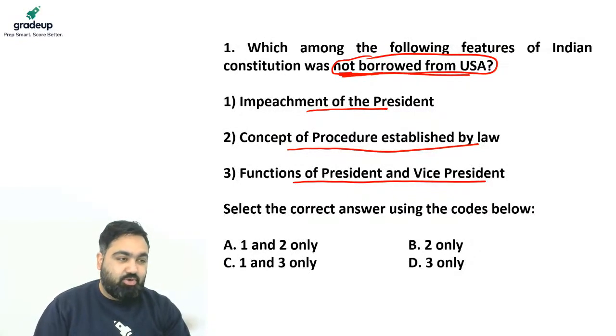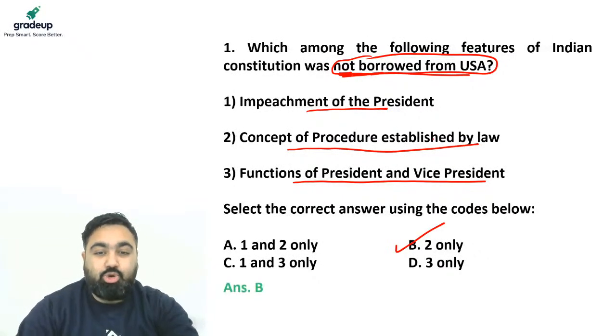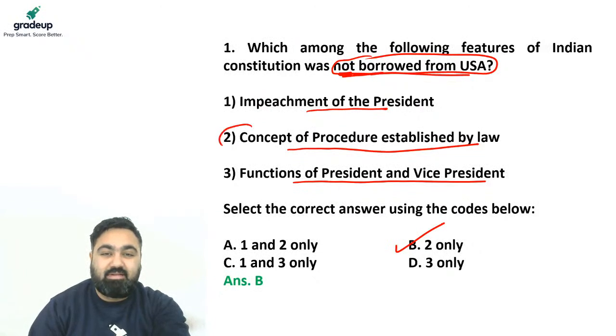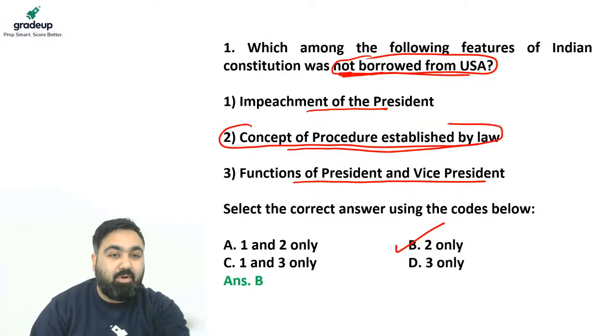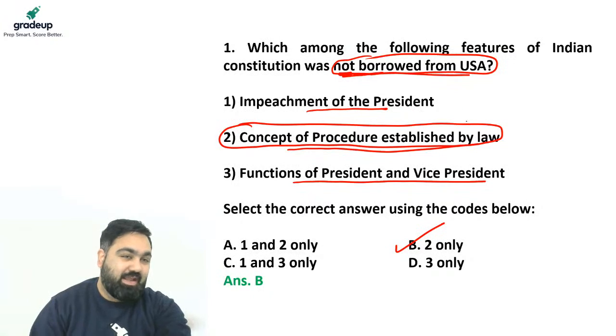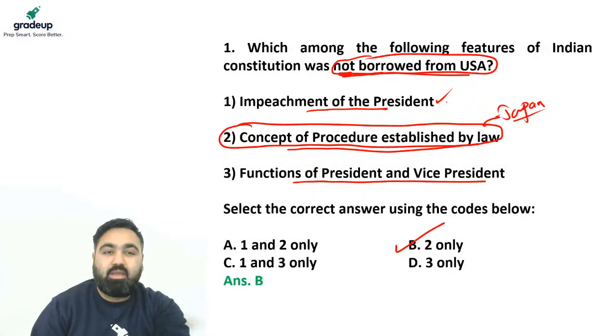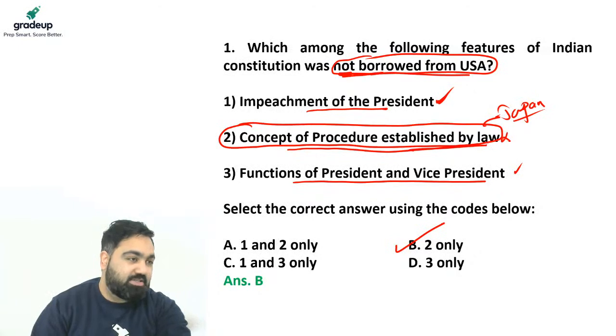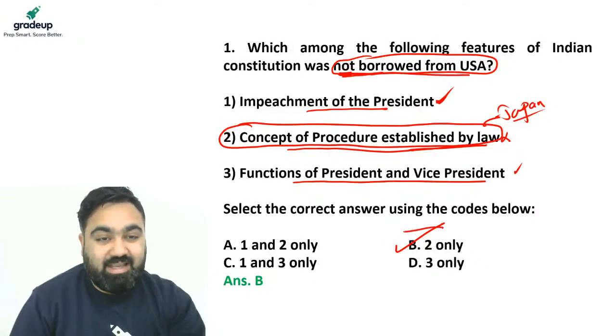Now, the answer to this question actually is B. Two only is a procedure which has not been borrowed from the US. In fact, this was borrowed from Japan or the Japanese constitution. The impeachment of president, yes, it is done by the parliament. It is borrowed from the US. The functions of president and vice president also have been borrowed from the US, but number two is not borrowed from here, it's borrowed from Japan, and that is why the answer here is B.